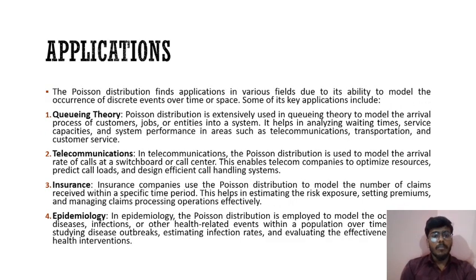Applications. The Poisson distribution finds applications in various fields due to its ability to model the occurrence of discrete events over time or space. Some of its key applications include queuing theory.